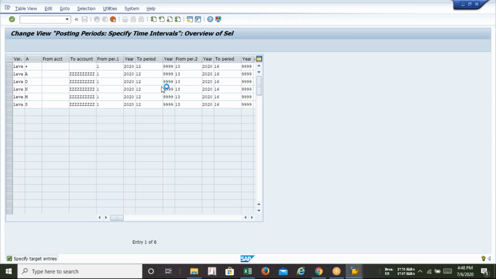Guys, Sandeep sir has a question. He is saying, sir, you are saying plus means all. So when you denote it with plus, it is inclusive of everything, so why are you segregating the others? Guys, just so that I can introduce all these types of documents to you. If you are not in the mood to define all these, you can just define plus, only a single line. That will be okay also, because plus means every document.